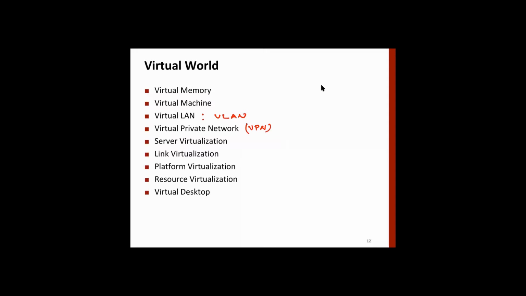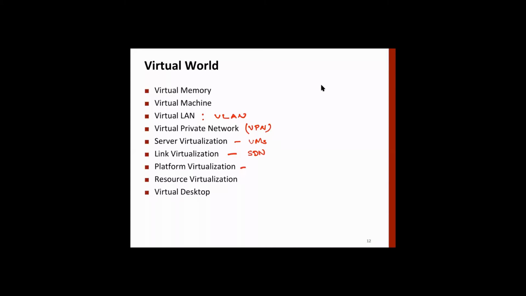Then there is something called server virtualization, like most of you are using VMs, virtual machines. There's something called link virtualization in networking. If you study software defined networking, SDN, etc., then you will come across this term link virtualization.